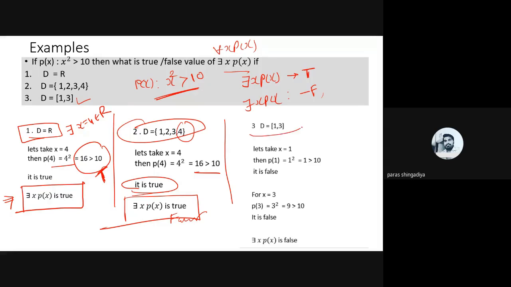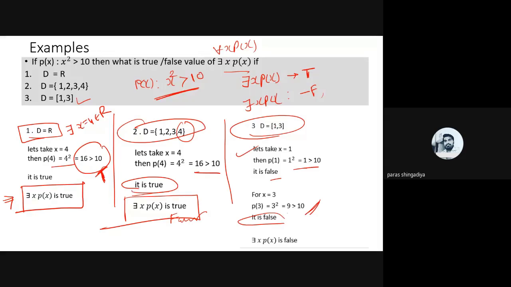Now in the third case, D is equal to {1, 3}. So let us take 1. P of 1: 1 greater than 10 is wrong, it is a false answer. And at 3, p of 3: 9 greater than 10, so it is also false. So what does it mean?